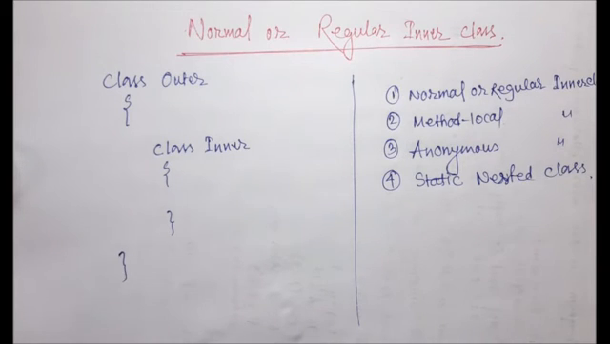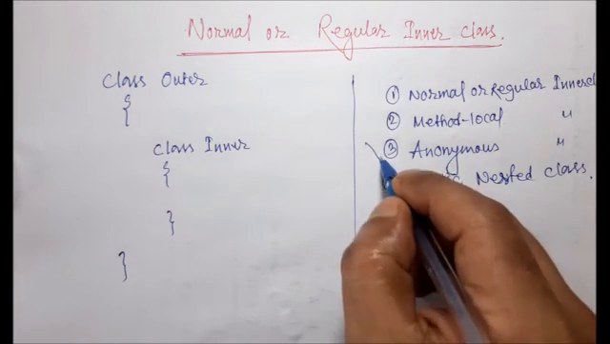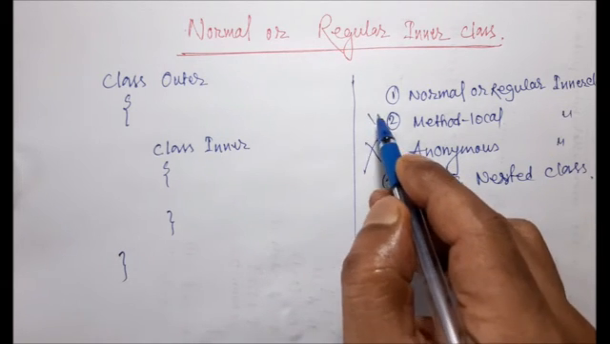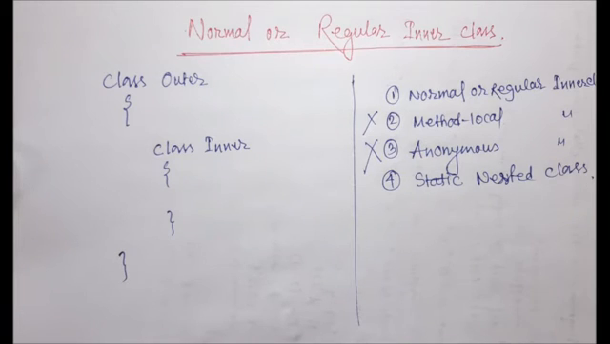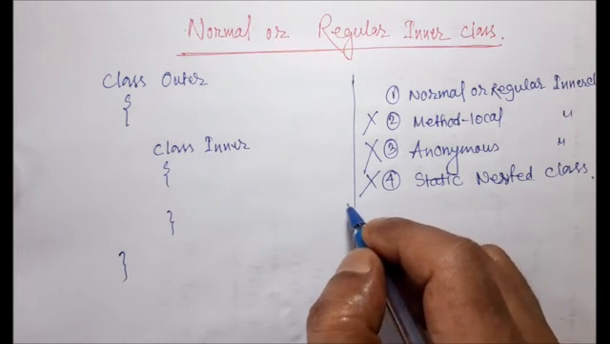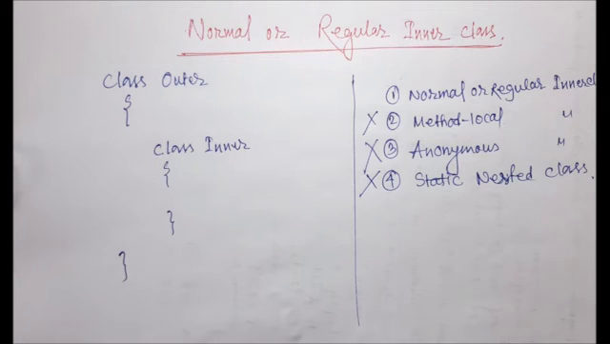Now, when we talk about the definition: if we declare a named class, it means an anonymous class should not be there. Directly inside a class means not within a method. Without the static modifier means it is not a static nested class. Such a type of inner class is called a normal or regular inner class.